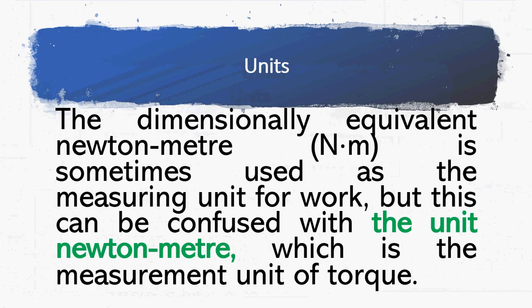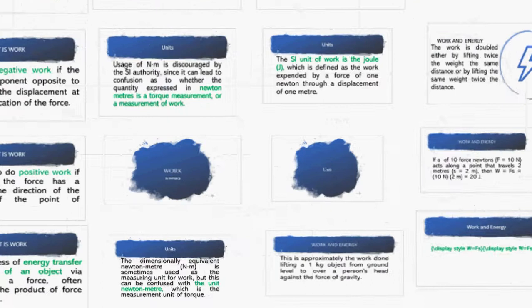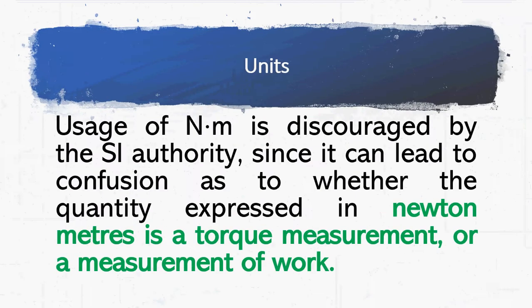The dimensionally equivalent Newton meter is sometimes used as the measuring unit of work, but this can be confused with the unit of Newton meter, which is the measurement of torque. Usage of Newton meter for work is discouraged by the SI authority since it can lead to confusion as to whether the quantity expressed in Newton meters is a measurement of torque or a measurement of work.